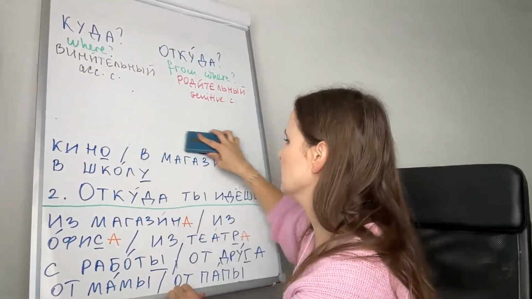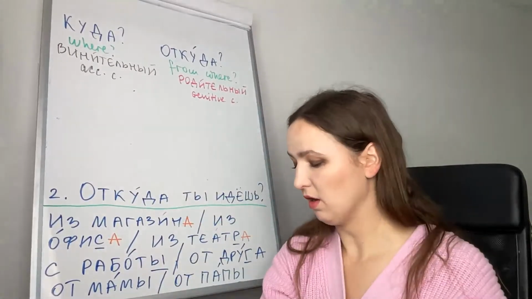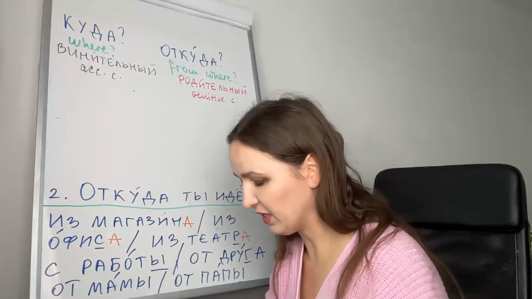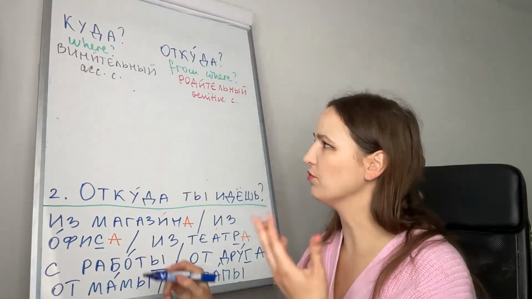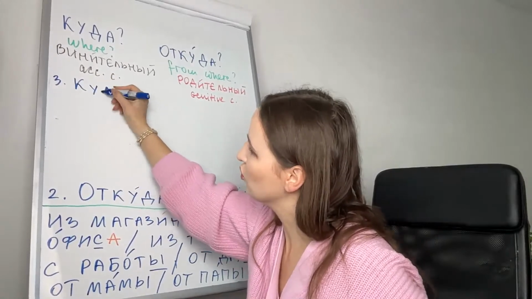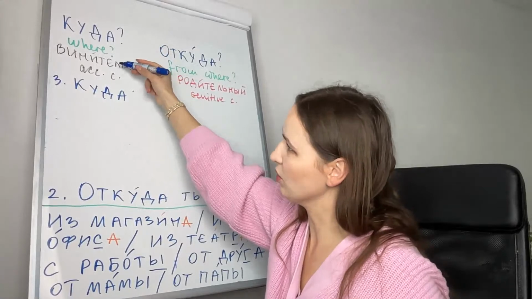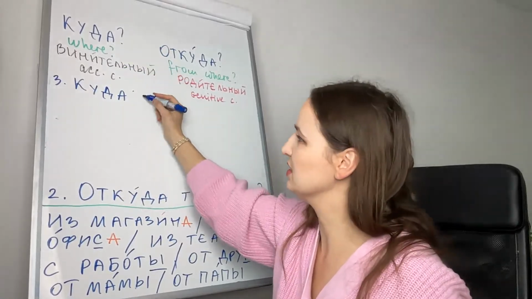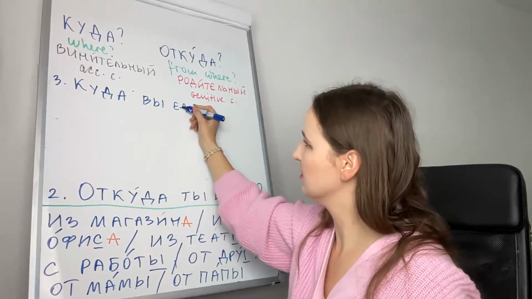And the next question is: куда вы едете в отпуск? Where are you going for vacation? Куда, where? So the answer will be in accusative case, винительный падеж.